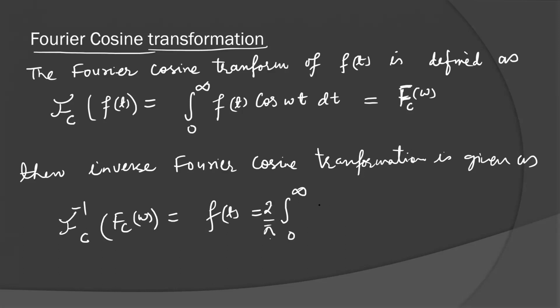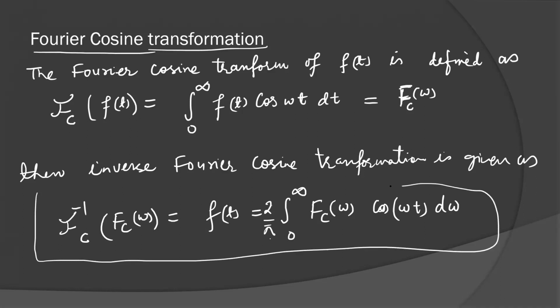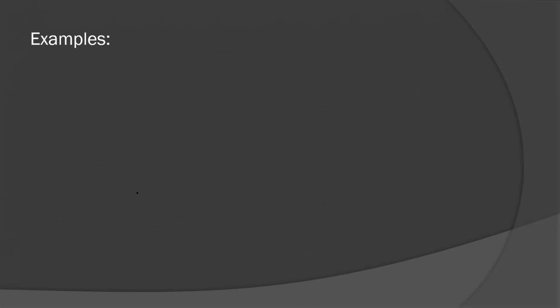Remember 2 over pi. I'm not going into the proof of this theorem. F_c(omega) cos(omega t) with respect to omega only, then you will get the function of t. So this is the inverse Fourier cosine formula. Remember this formula. Let's see one example based on the cosine transformation.